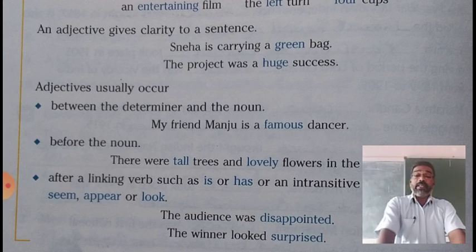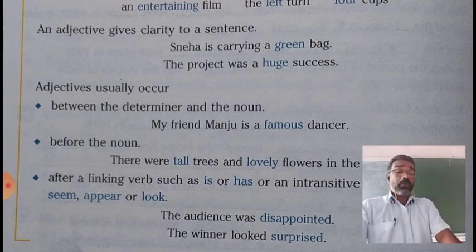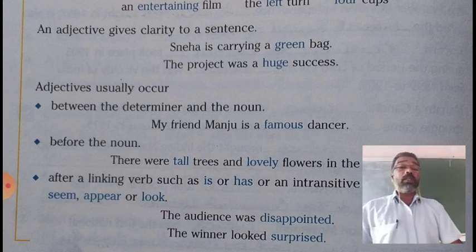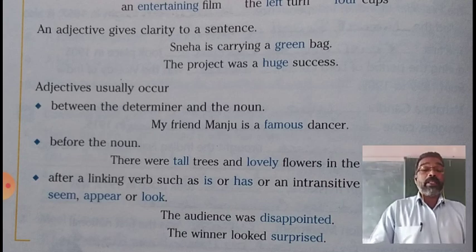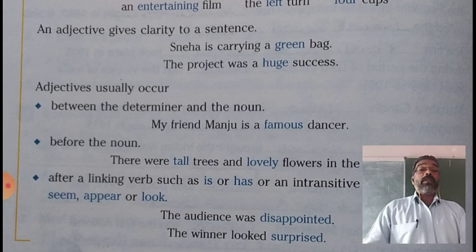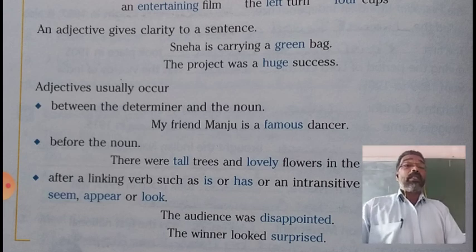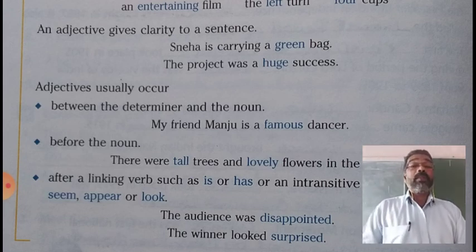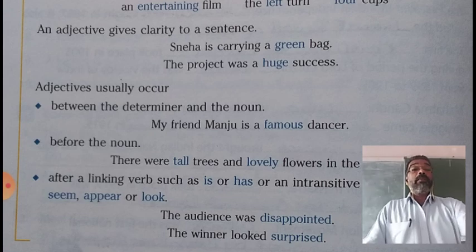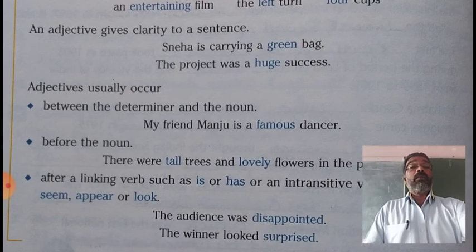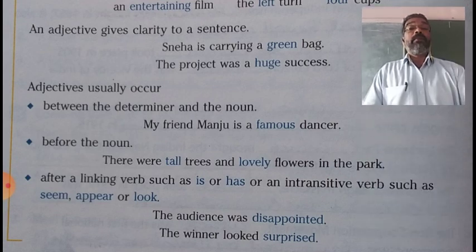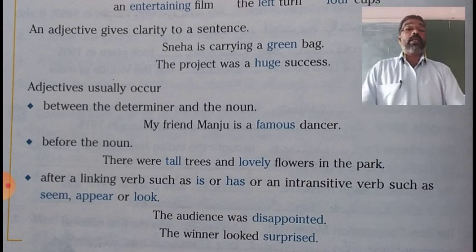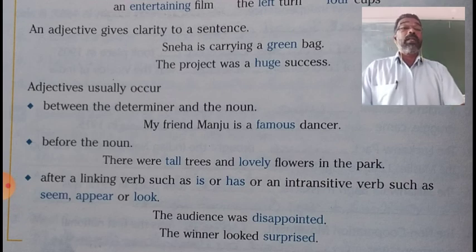Then, if determiners are not used, usually the position of the adjective in a sentence is just before the noun the adjective qualifies. Example: there were tall trees and lovely flowers in the park.